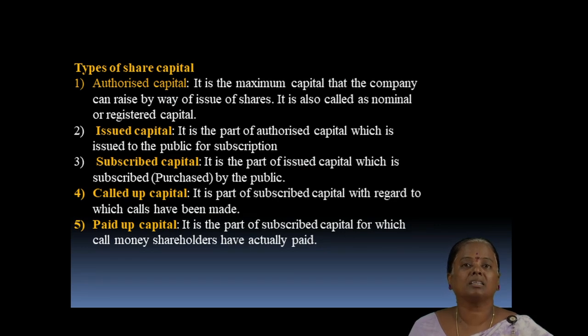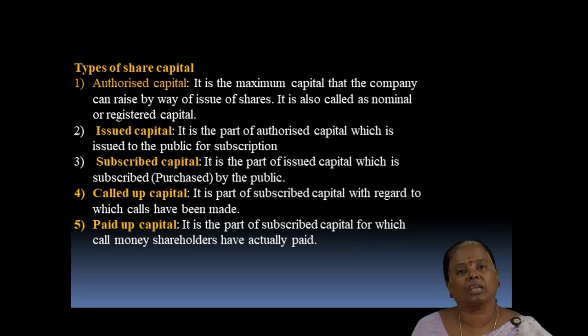It is a part of the authorized capital which is issued by the company for subscription to the public. Next type of capital is subscribed capital. It is a part of the issued capital which is subscribed by the public, that is, out of the issued capital, how much is purchased by the public.